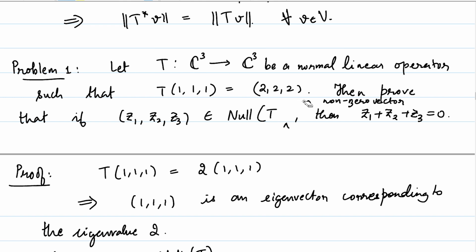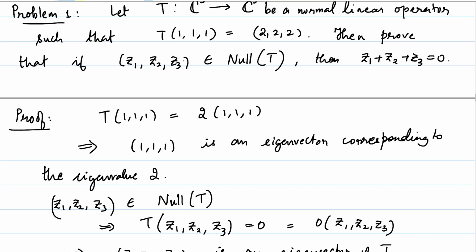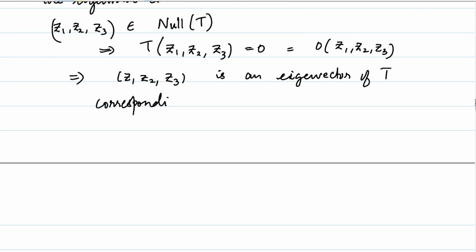Actually, let me not bother about that, because if it is indeed the 0 vector, then there is nothing to prove, right? It is self-evident. If z1 z2 z3 is 0, then z1 plus z2 plus z3 is also equal to 0. So in particular, this is true for all vectors in the null space of T. If z1 z2 z3 is non-zero, it is an eigenvector of T, right? That's what it means. If z1 z2 z3 is 0, I will not bother writing the argument down, because then z1 plus z2 plus z3 is anyway 0. Now, what does this mean corresponding to the eigenvalue 0?